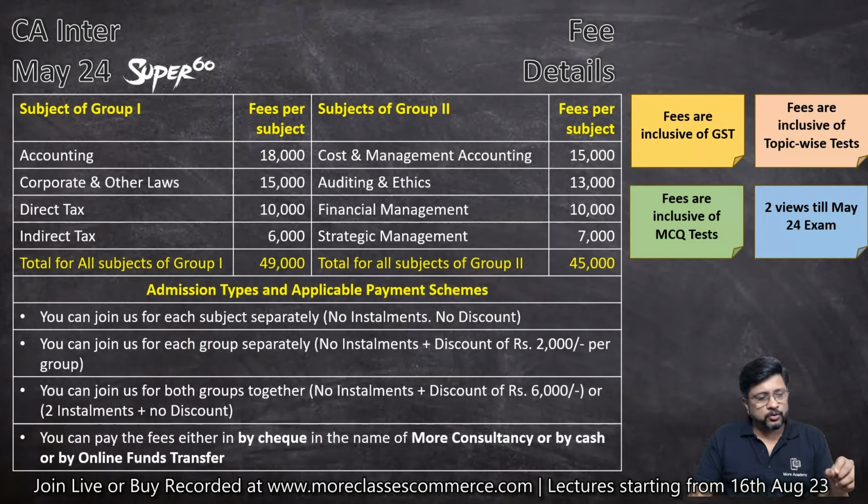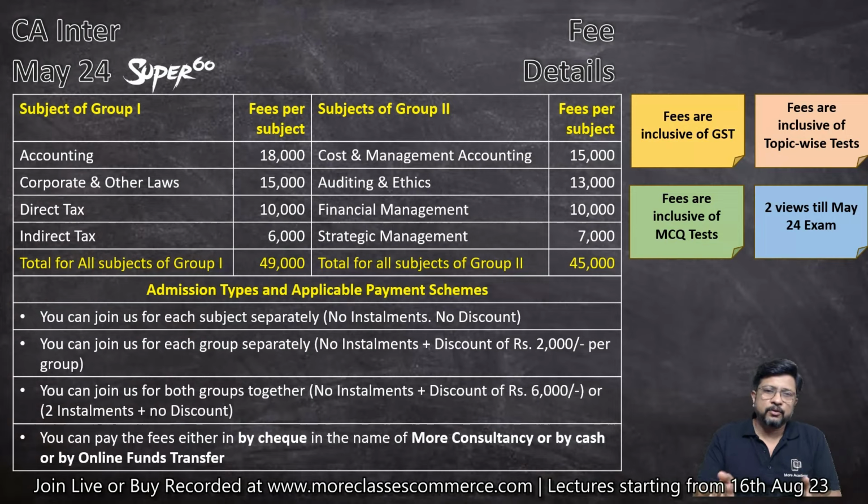You can join both the groups together also. Then if you are going for no installment, that means you are going to go for lump sum payment straight away, then there is a discount of rupees 6,000 to all of you. So 49,000 plus 45,000 minus 6,000. That is going to be the case. And if you are interested in going for 2 installments, then there is no discount. It will be 49,000 plus 45,000. That's how it will be.